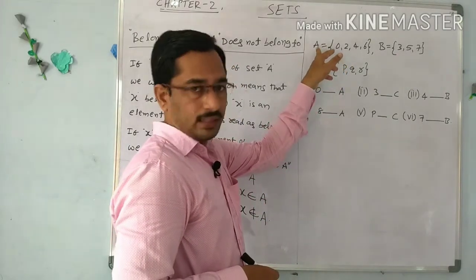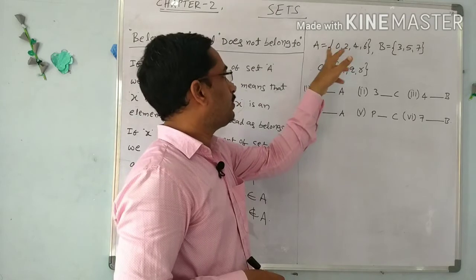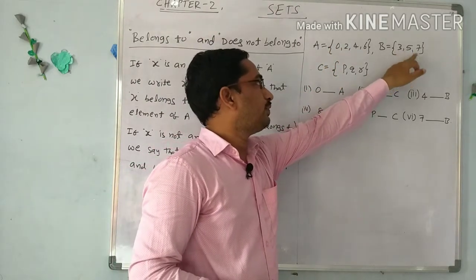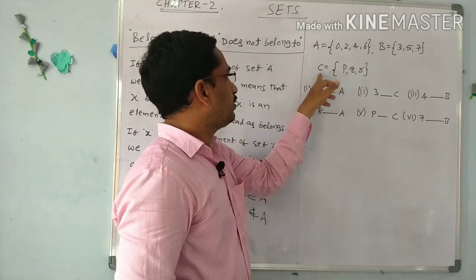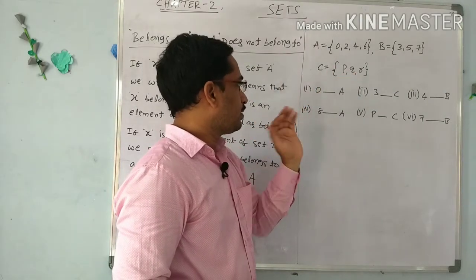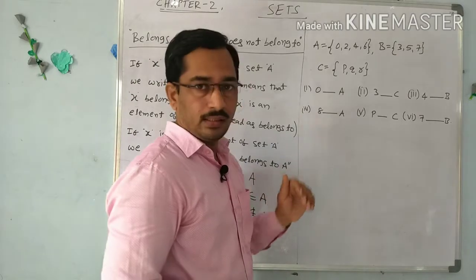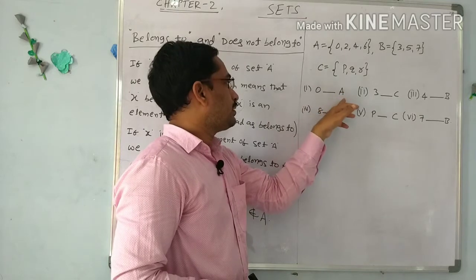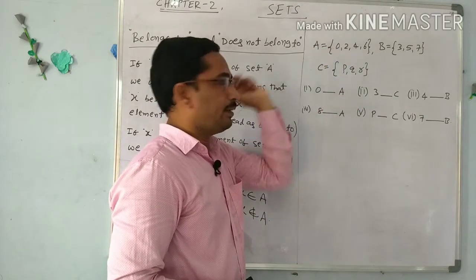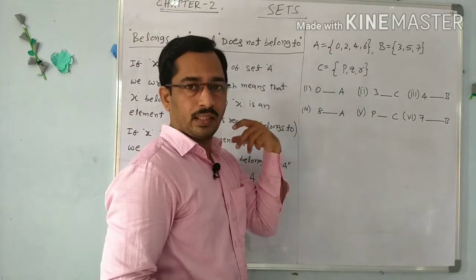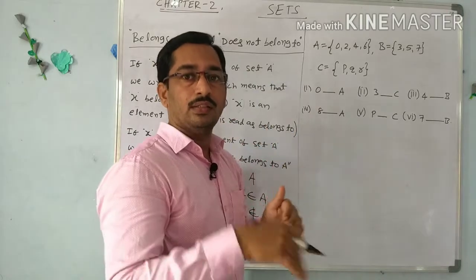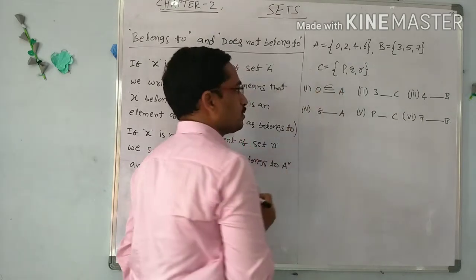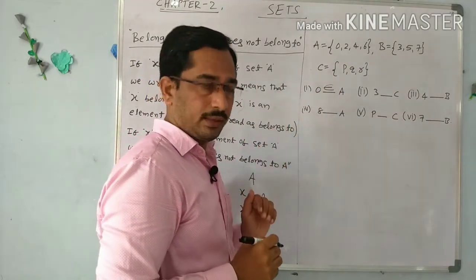Here, in the second problem of the first exercise, A is given as A equal to 0, 2, 4, 6, B equal to 3, 5, 7, and C equal to the set P, Q, R. We have to use either the symbol belongs to or does not belong to. See here, is 0 an element of A? Yes, 0 is an element of A, or 0 belongs to the set A. So we use the symbol belongs to: 0 belongs to A.